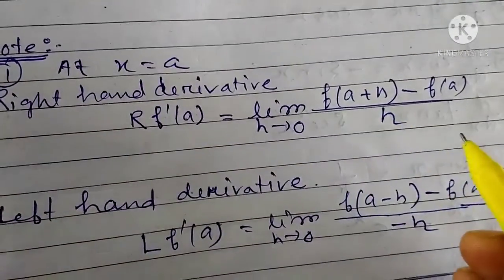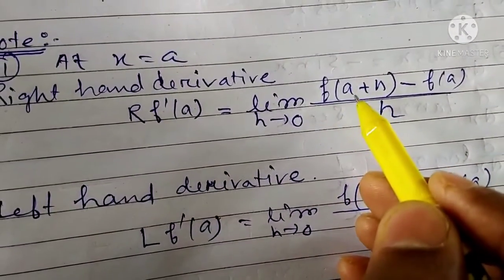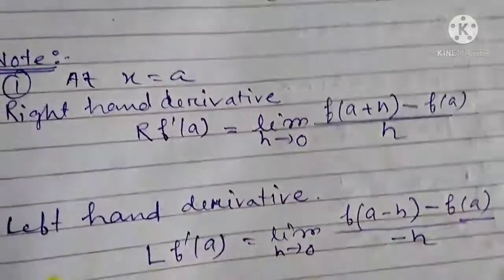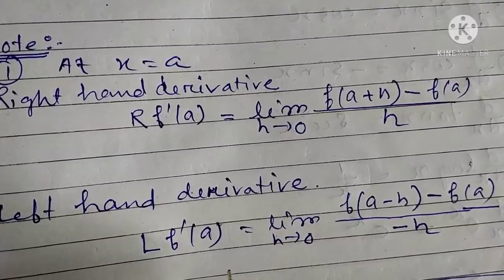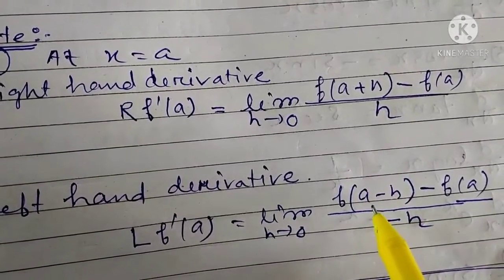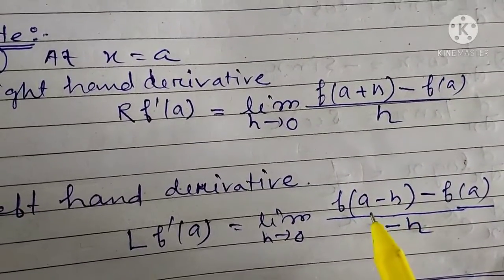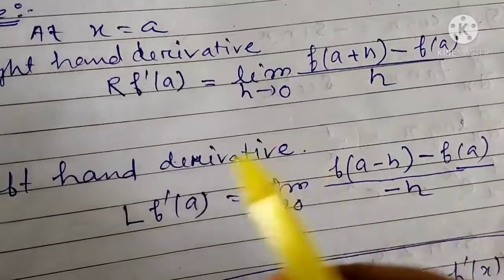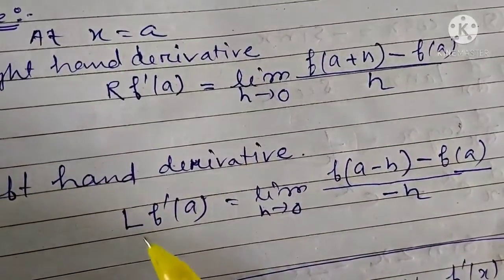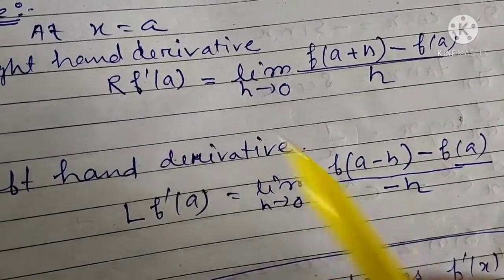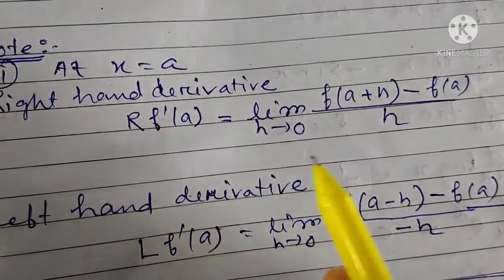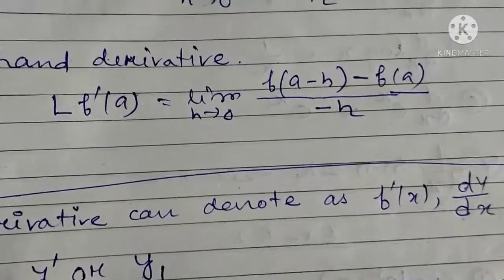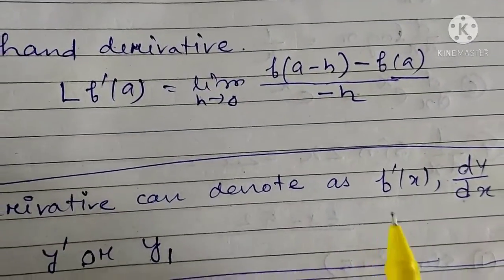When we consider the right hand limit, in place of x we are considering a. For the left hand derivative, in place of x plus h we are considering a minus h, and dividing by minus h. This is the definition of the left hand derivative, and this is the definition of the right hand derivative.